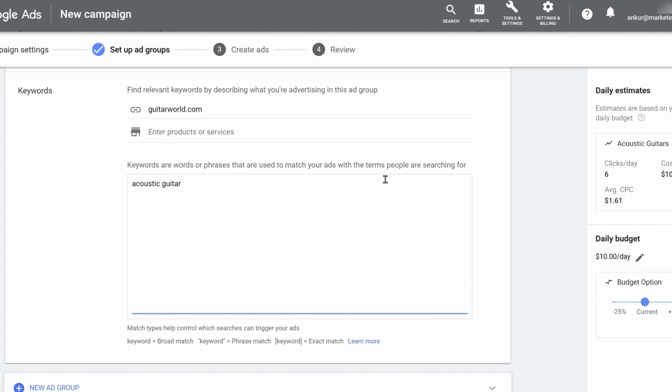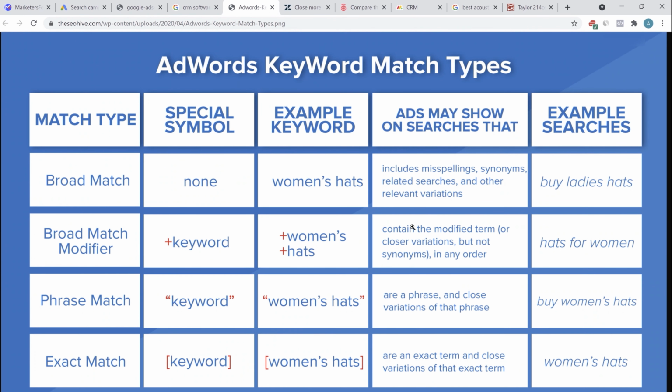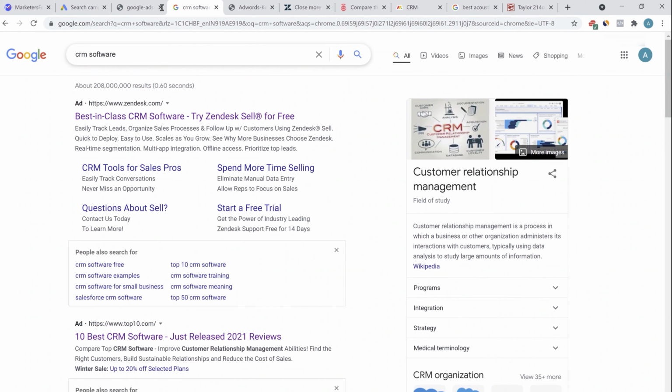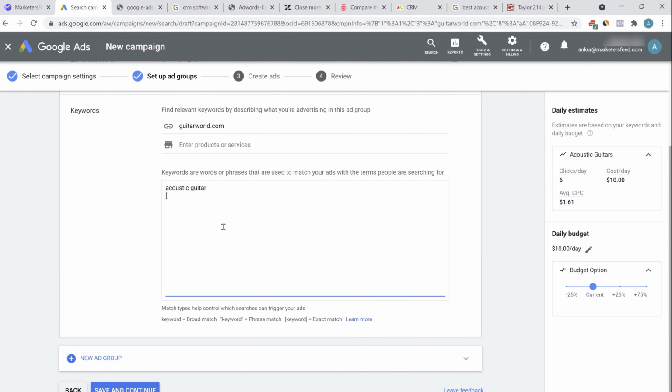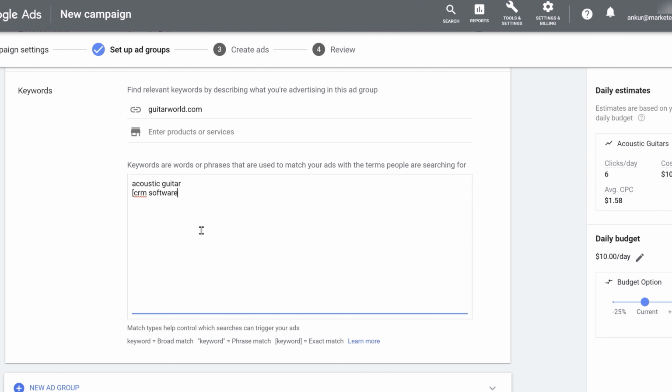Now to add the keywords that you want to target, there are three different match types. One is the broad match, the second is the phrase match, and then there is the exact match. They use different symbols to denote each of the match types. I found this really good image to show the different match types. So one is the exact match here. If you add the brackets here, and if someone searches for this keyword CRM software, if we add bracket CRM software, only if the keyword CRM software in this particular order without any extra keyword is searched, only then the ad will be shown. So that's the exact match keyword.